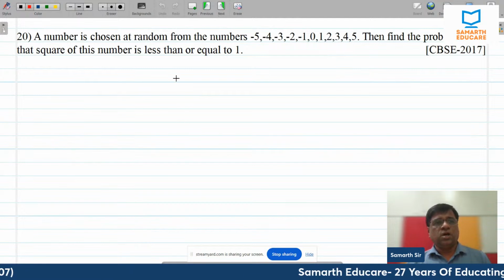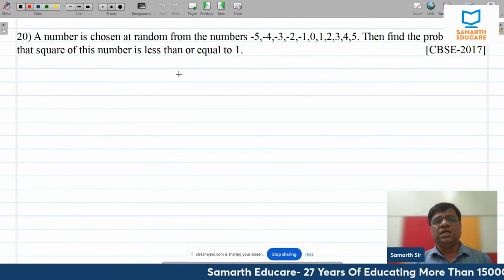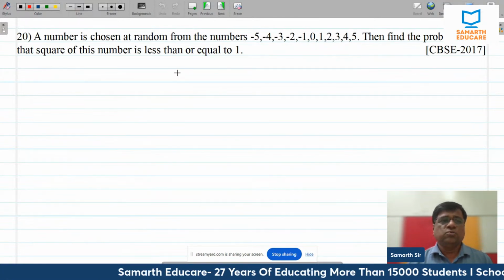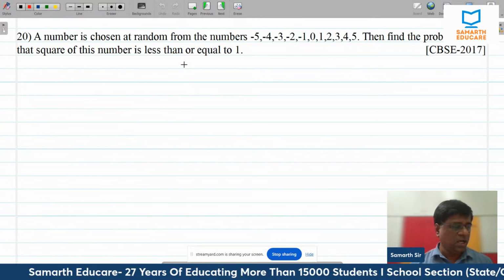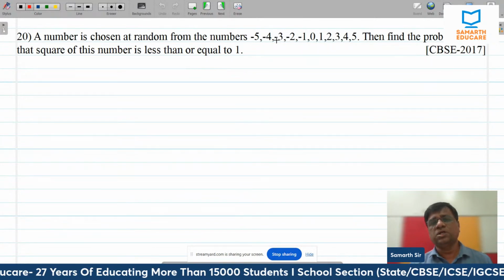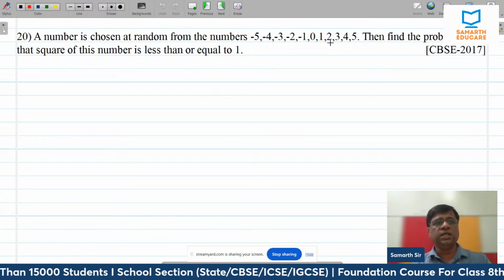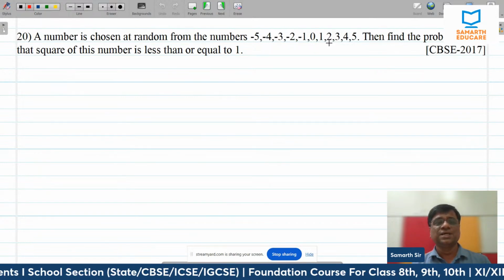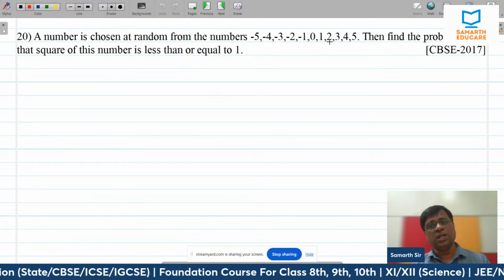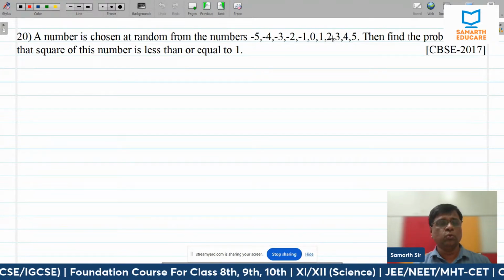Come to this now. A number is chosen at random. अभी ये card नहीं है but numbers है, but assume that they are cards, right? A number is chosen at random from the numbers -5 से लेके 5 तक है including 0. Then the probability that square of this number is less than or equal to 1.